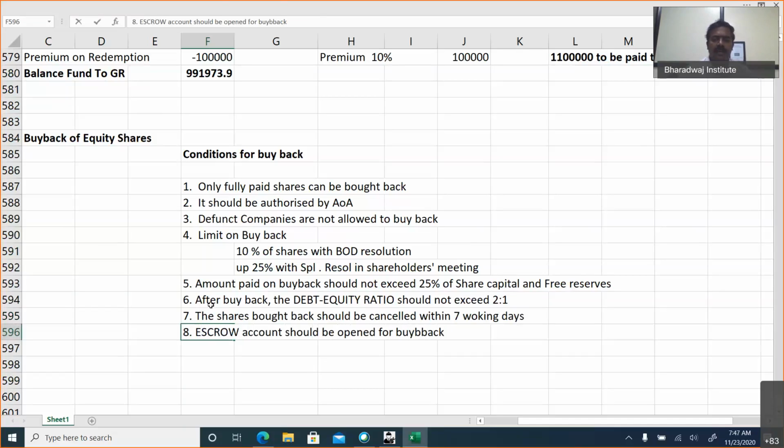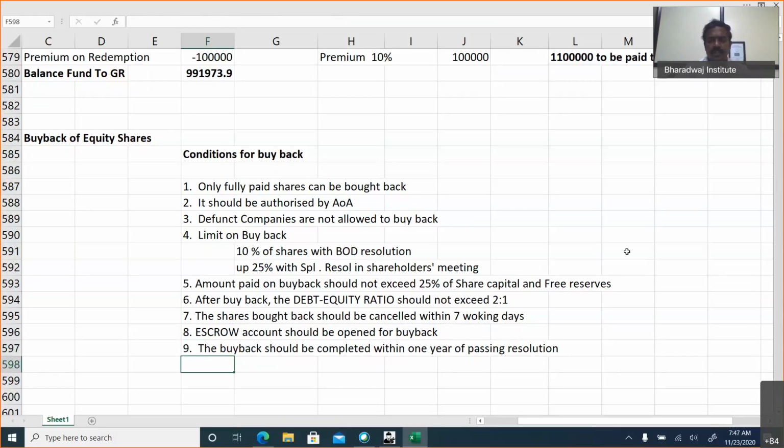You cannot use a normal bank account. You must open a separate bank account, an escrow account, for the purpose of buying back. And the buyback should be completed within 1 year of passing the resolution. For example, if the resolution was passed on 1st February 2020, the buyback should be completed by 31st January 2021. The resolution is valid for 1 year.